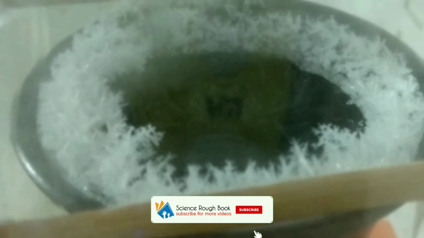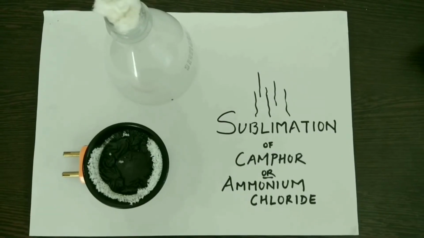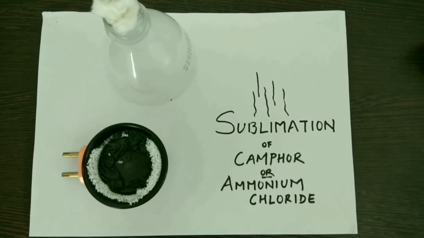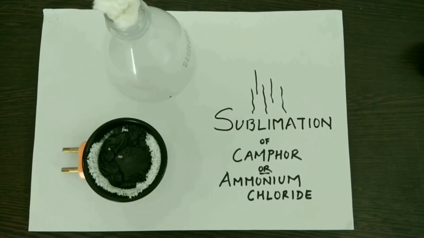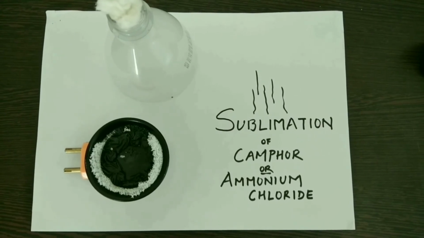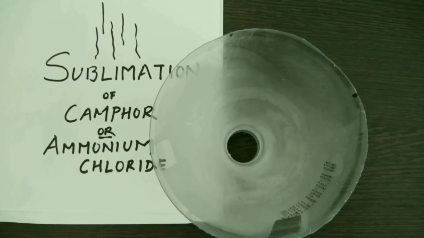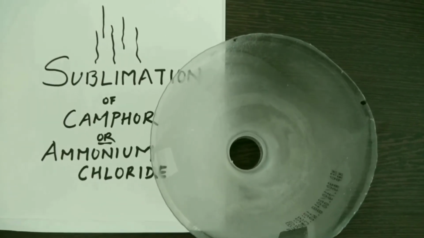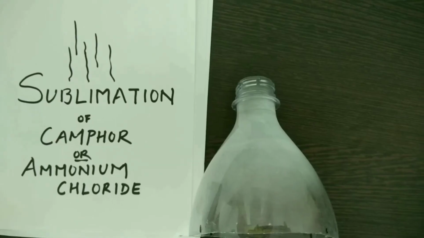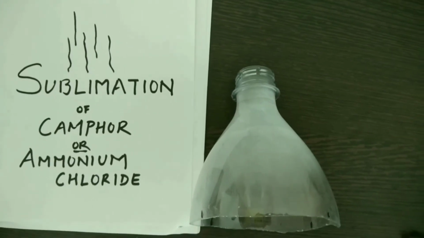After some time we can see that the particles of camphor are sublimating. Camphor in solid state started being converted into gaseous state. We have taken the machine out and we can see most of the solid camphor got converted into gaseous form. As we can observe, at the cotton placed at the top, the particles of camphor got converted into solid form and got attached to this cotton. Some particles got attached to the bottle also at the top. As we can see, the white portion in the bottle is nothing but the solid camphor.